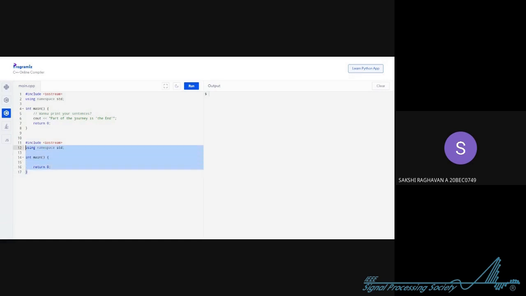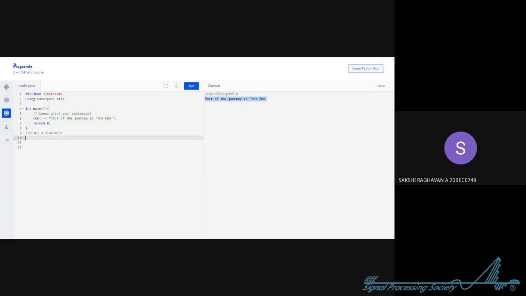You'll be seeing those. So now what is our aim of this code? We want to print a statement. So we'll just run it and you'll see what is printed. "Part of the journey is the end." It's a very famous line of Endgame. Leaving that, so this is a syntax.